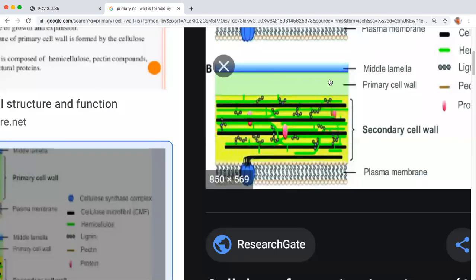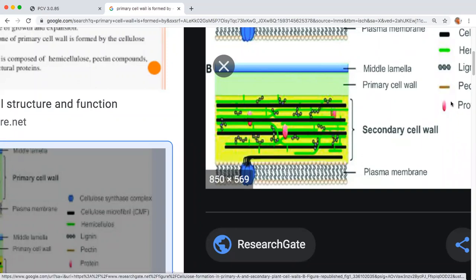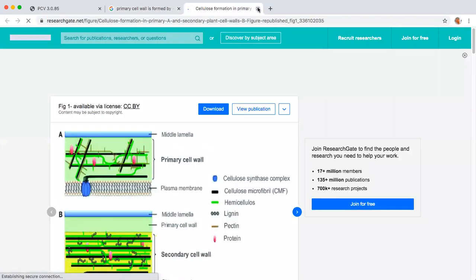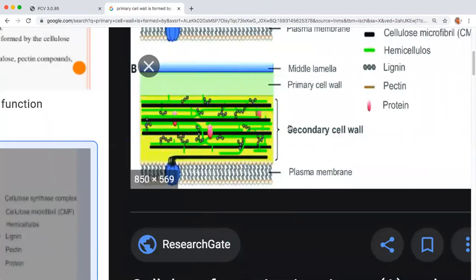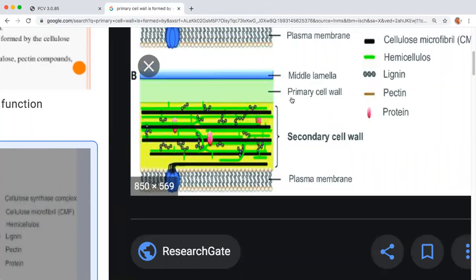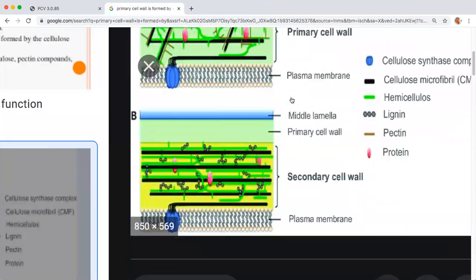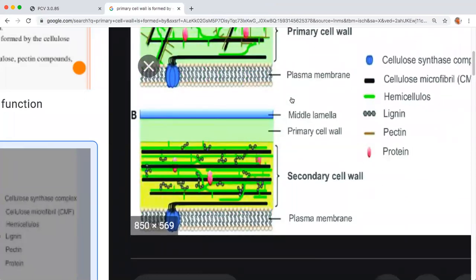Okay, beyond that, you also have protein. You just see this thing. This pink color is protein. So you're also seeing proteins, you're also seeing lignins, you're also seeing pectins. All those things are making it up. Okay. So inside that is your plasma membrane.